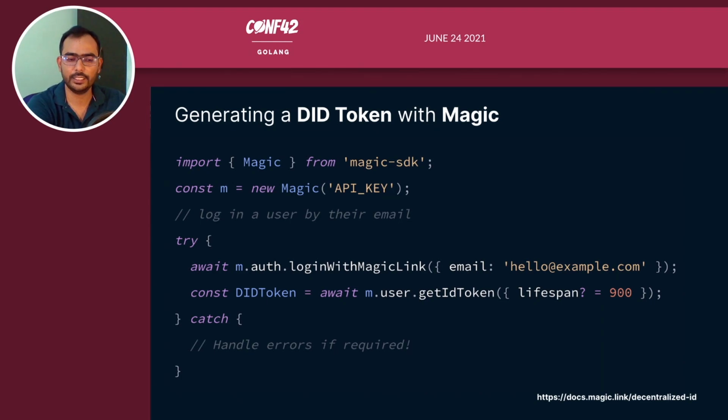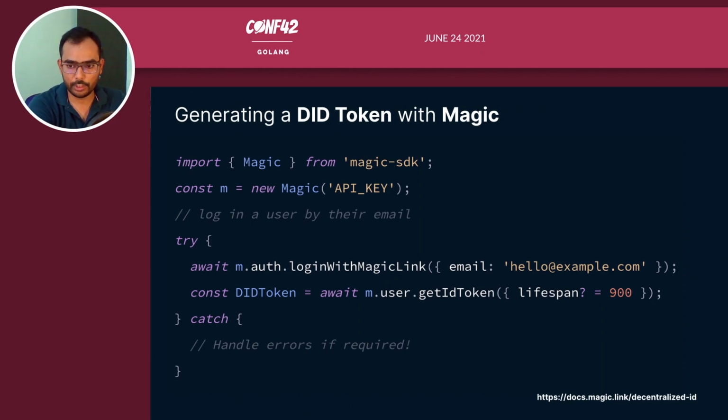Once that is done, the user will be able to log in with a Magic link in their email. By default, this function also gives you a DID token. If you store it in a constant called DID token, it will give you a DID token with a lifespan of 15 minutes. But if you want to extend the lifespan of a DID token, consider the lifespan as the validity of your token. You can use the user module of the SDK and call getIdToken, and again pass the lifespan, which is in seconds. If you want more than 15 minutes, pass more than 900 seconds.